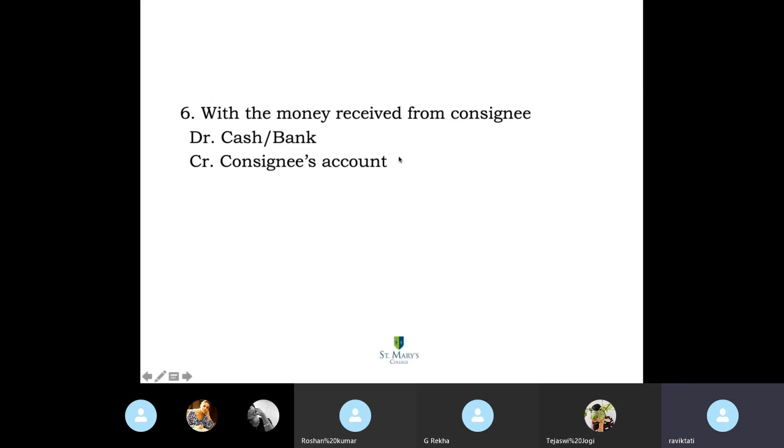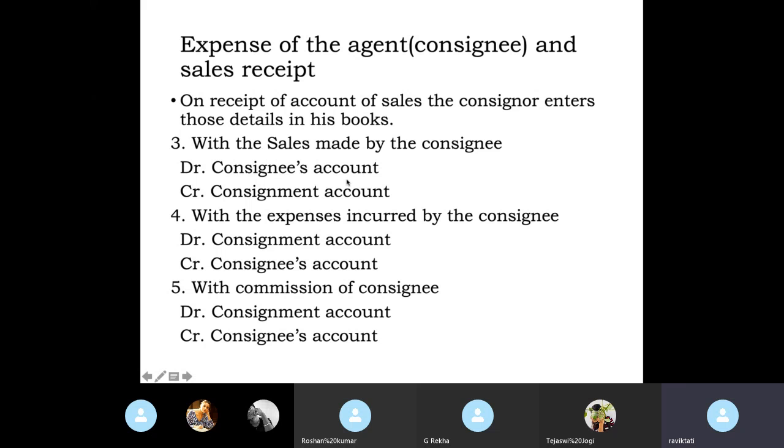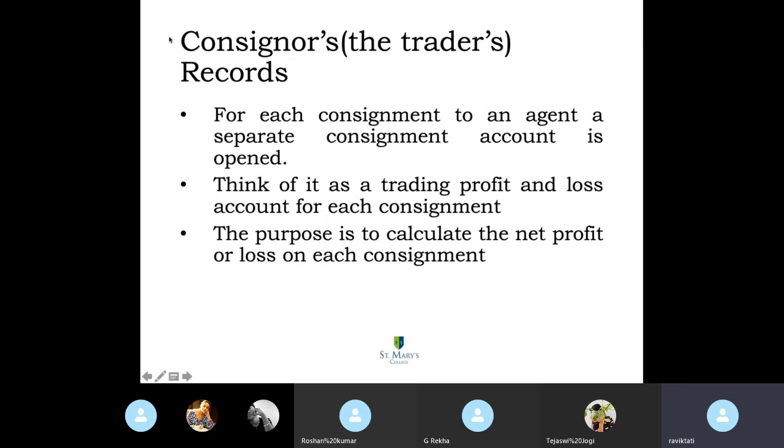And for the money received from the consignee, cash account or bank account, if it is a check bank account, debit to consignee's account. All these things are in the books of the consignor, the one who is sending the goods.